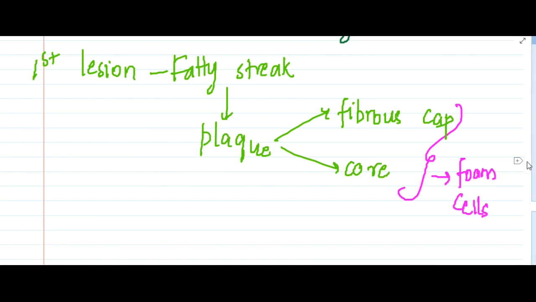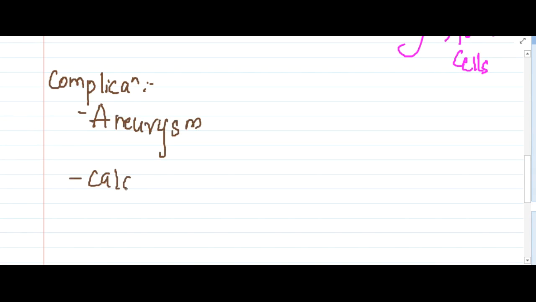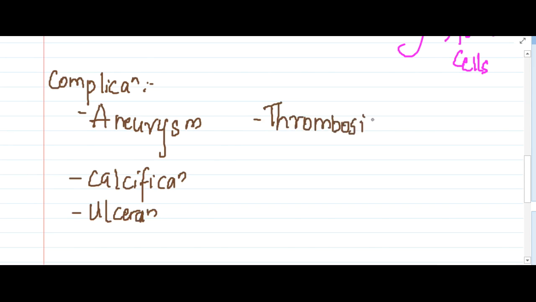Okay. Because this is a shortcut section, I am not going to deal with the process of atherosclerosis. In the bigger lecture, I have already dealt with the process of atherosclerosis. So the complications associated with atherosclerosis include aneurysm, calcification, and ulceration. The fibrous cap of the atherosclerotic plaque may break and the thrombus can release outside. It causes thrombosis, and the thrombus can go to different areas forming an embolus. So embolism can also occur.